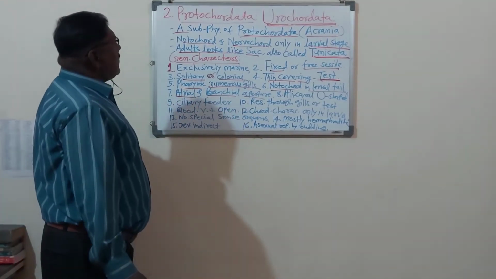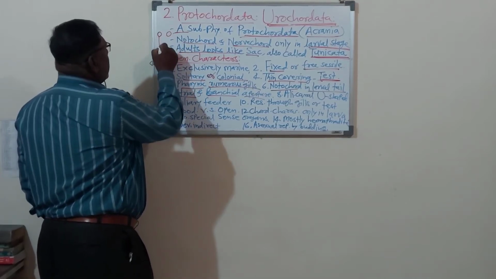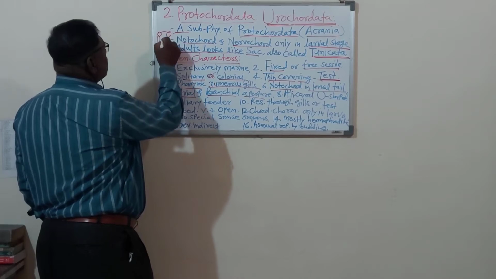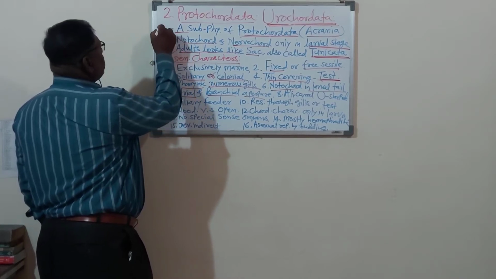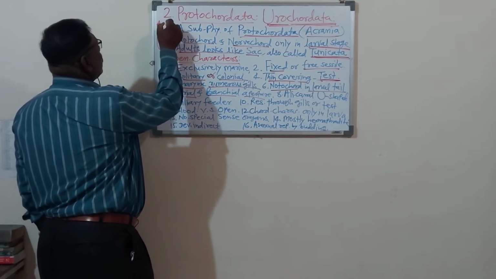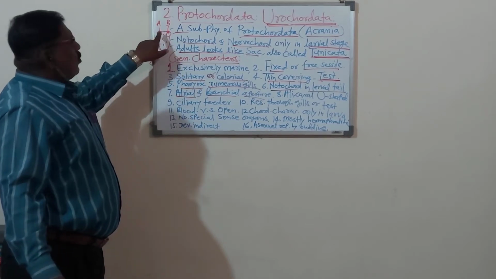So you can see here, this is the animal. One aperture is the brachial aperture and another is the atrial aperture. This is the brachial or this is the atrial. Both apertures are lying toward the one side.